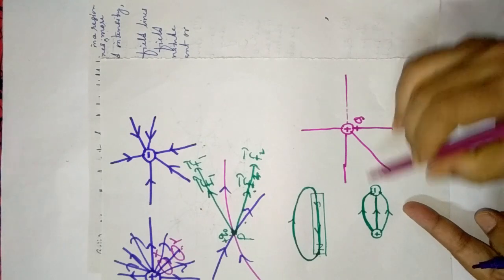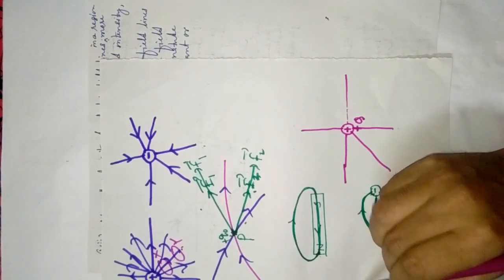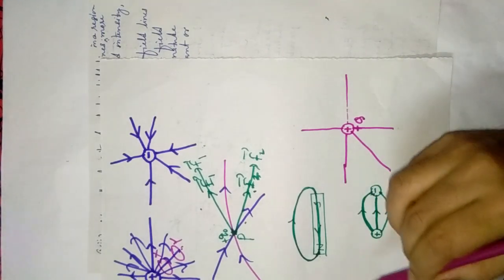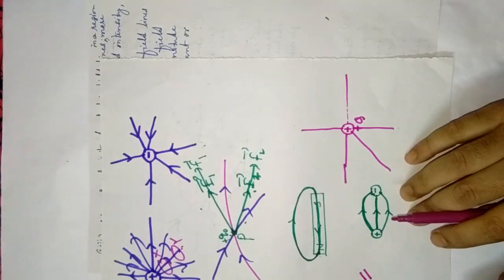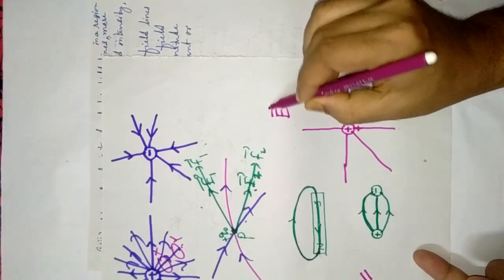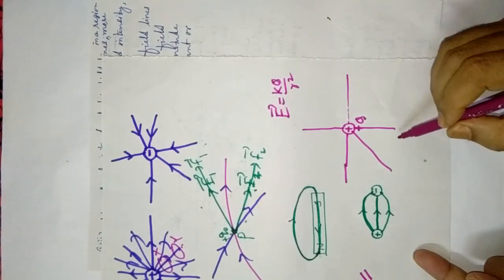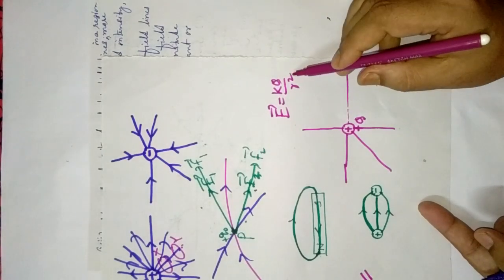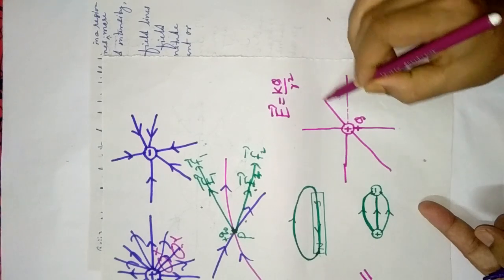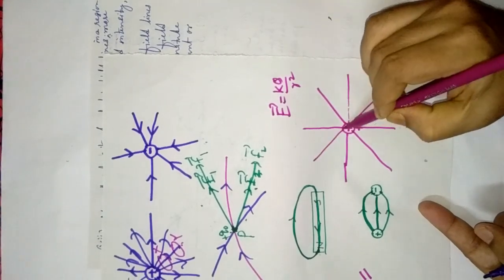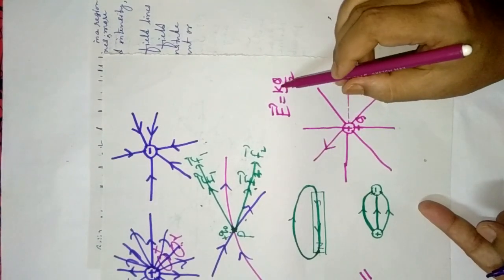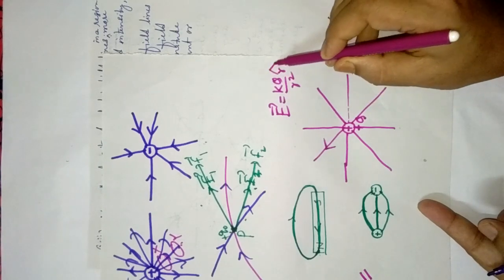Electric field is a vector quantity, as I discussed already. E vector is equal to k q by r square, where r means distance, means radius. This is the formula for electric field intensity due to a point charge.